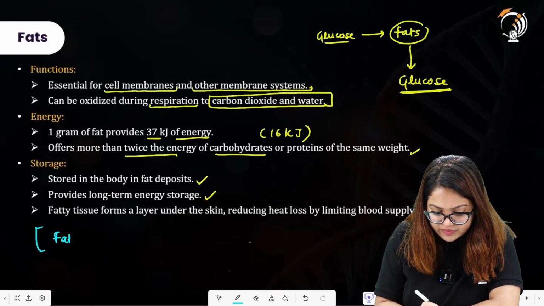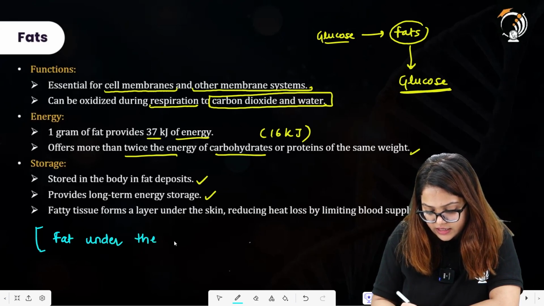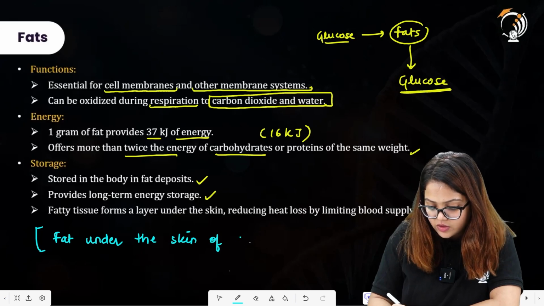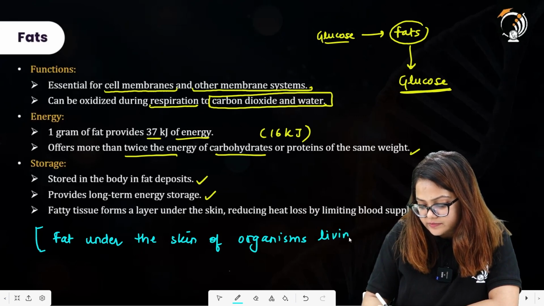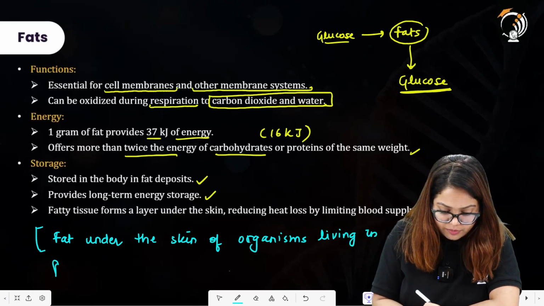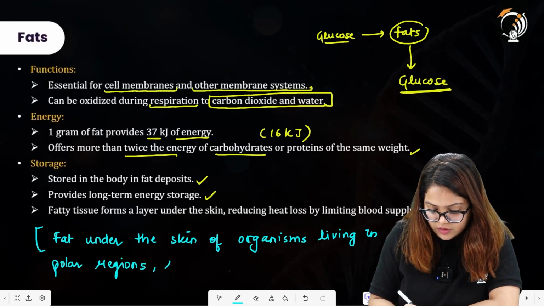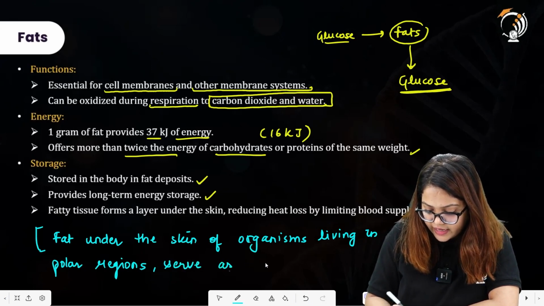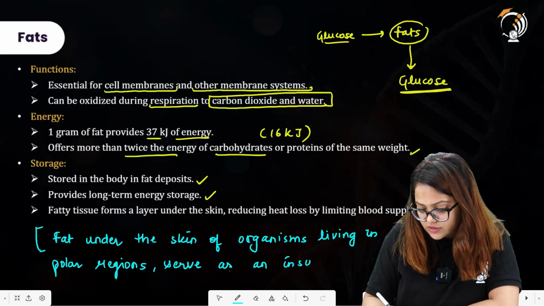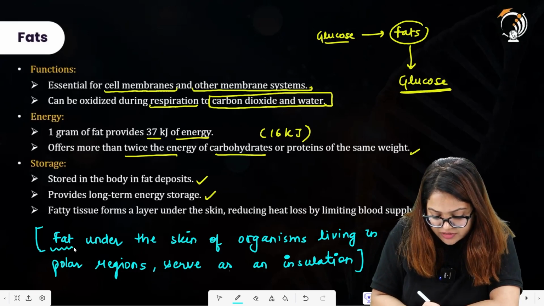So fat under the skin of organisms living in polar regions serves as an insulation, in order to tolerate extreme temperatures, which are cold temperatures. The fat will help these organisms to survive.